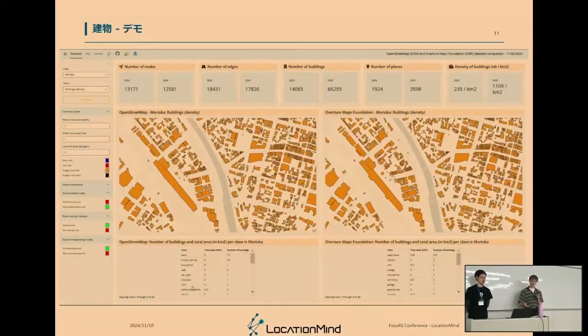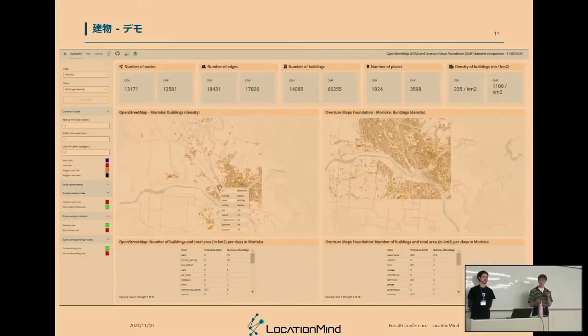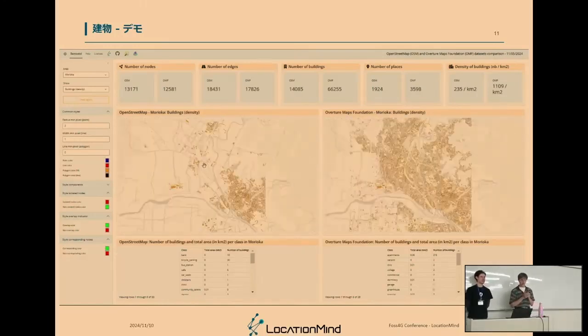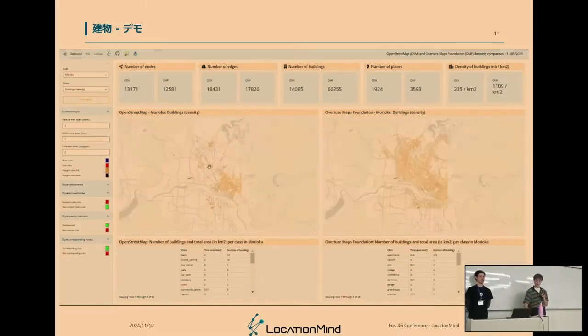And also you have a data frame or a table on the bottom of the page that gathers information depending on the category of the buildings. And here it's either the number of buildings or the density of buildings in the area. So in our case, maybe it would be better for public administration to actually use OvertureMap data, as it really seems to be more complete than OpenStreetMap.